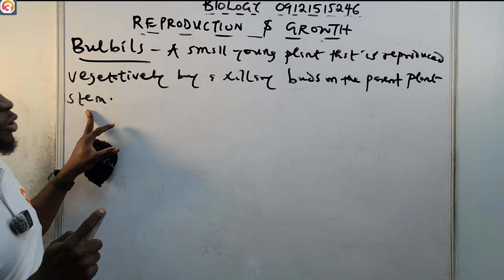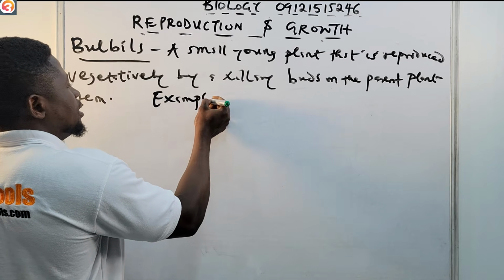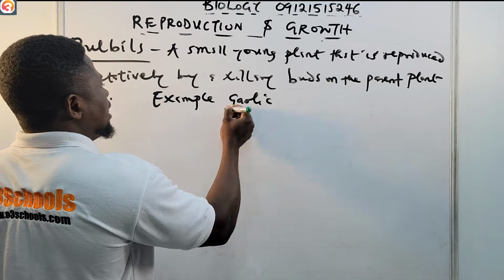So please take note of that. An example is garlic.